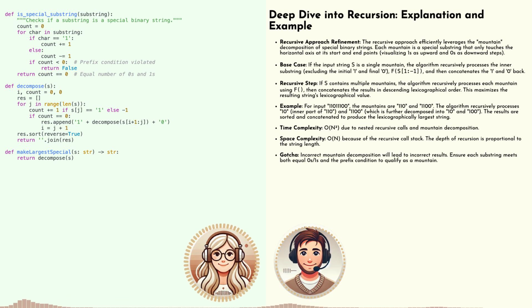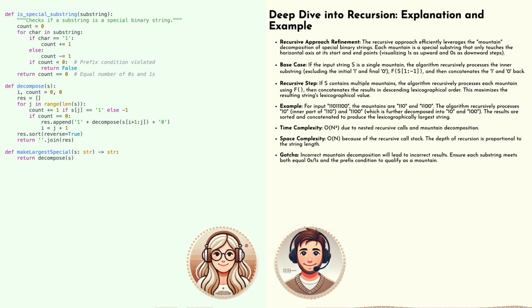You've hit upon a key concept in recursion, the base case. When we encounter a substring that's already a single indivisible mountain, we know we've reached the bottom of our recursive calls for that branch. So for 1100, we'd just return it as is. Exactly. Now for 10, it's already a single mountain as well. Right. So at this point, we've recursively broken down our original string into its fundamental mountain units. 1100 and 10. Okay, so far so good.